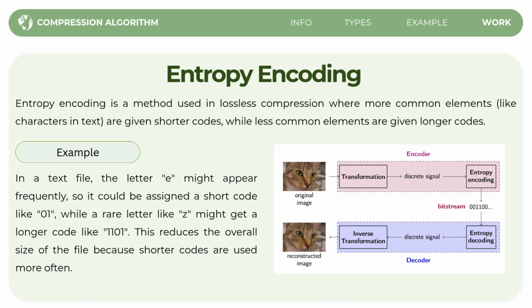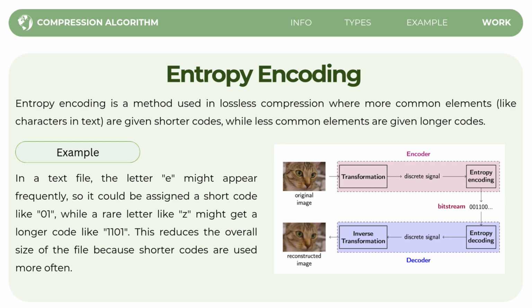So this reduces the file size because the shorter codes are used more frequently. So instead of using the same length of code for every character, entropy encoding saves space by being smarter about how it represents the data. You can compare it to writing notes.